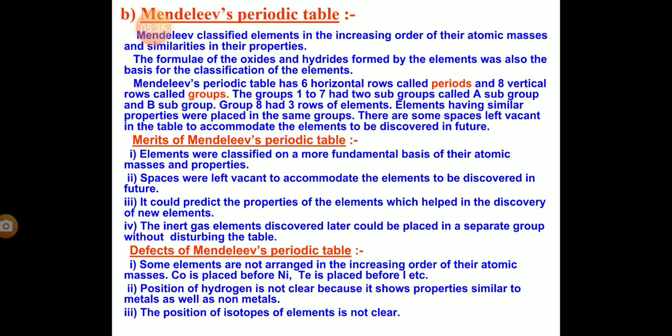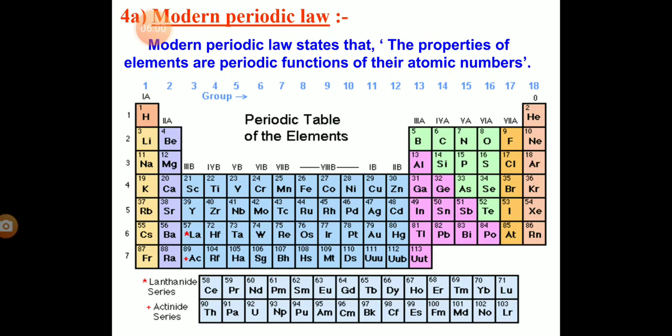What were the demerits or defects? Some of the elements are not arranged in the increasing order of their atomic mass, like cobalt, whose mass is higher, is placed before nickel. The position of hydrogen is not clear because it shows chemical properties similar to metals as well as non-metals, and the position of isotopes of elements is still not clear.